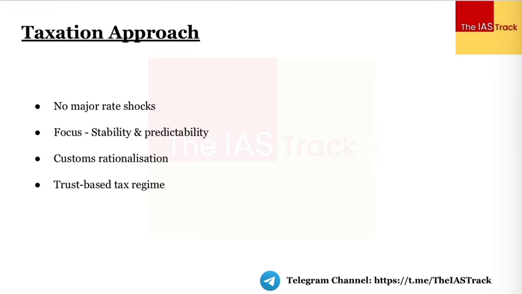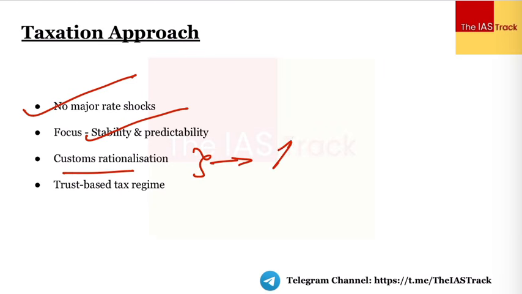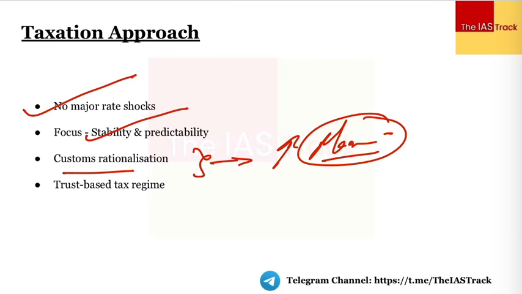Next, taxation. With respect to this year, there have been no major rate changes as such. Again, the focus by the government is on simplification, on certainty, on stability, and again, it is focusing upon dispute resolution. This is important. The government has focused upon dispute resolution. Once we talk about the aspects of customs rationalization, again, the very objective is to increase manufacturing and to make sure that the different customs rates which we apply are rationalized. Okay, customs duty rationalization. What will this do? There would be support for the manufacturing aspect, clean energy and strategic sectors, simple as that.